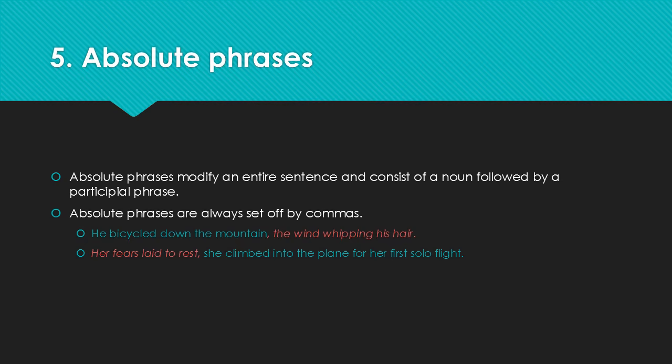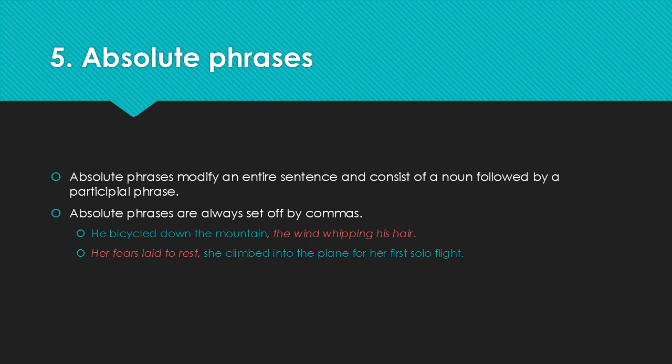Second example, her fears laid to rest, she climbed into the plane for her first solo flight. Well, can you recognize this not just as a participle, but as an absolute phrase? Her fears laid to rest. And so you have a noun, her fears, followed by a past participle, laid. And in this case, a participial phrase, laid to rest. And this modifies the entire sentence.